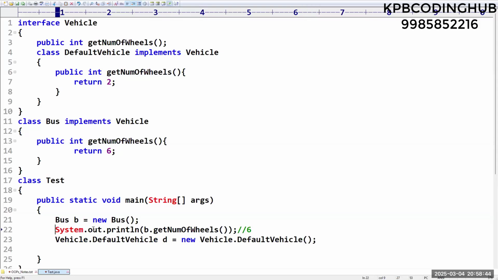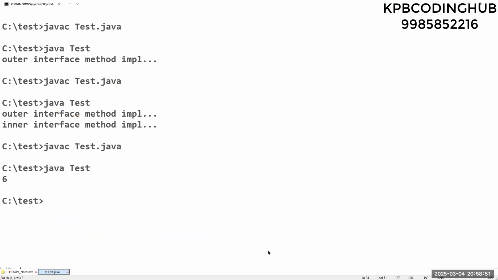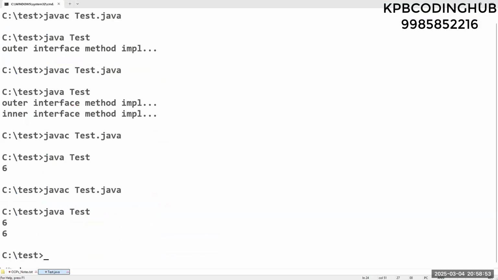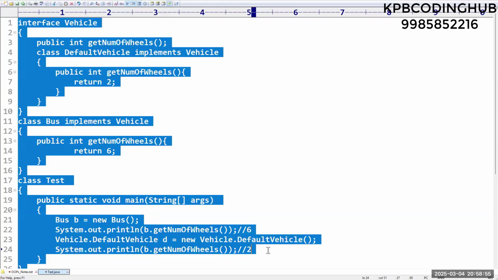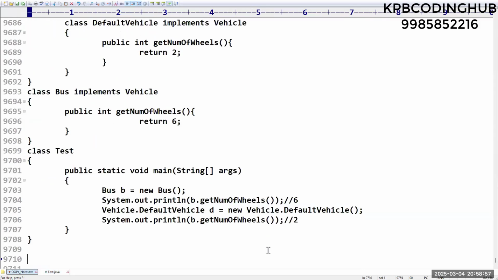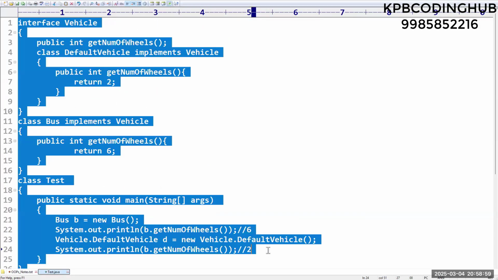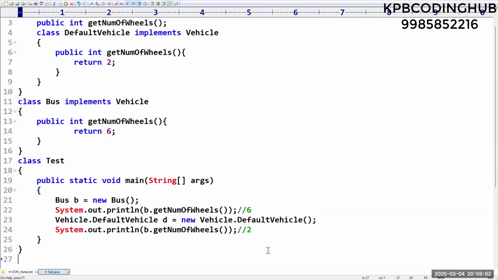Now I don't know about the vehicle type, so roughly how many wheels will be there by default? It is going to return 2 because the default implementation is there. I am just explaining syntactically how it is going to work. Got it? Based on your requirement you can use it.